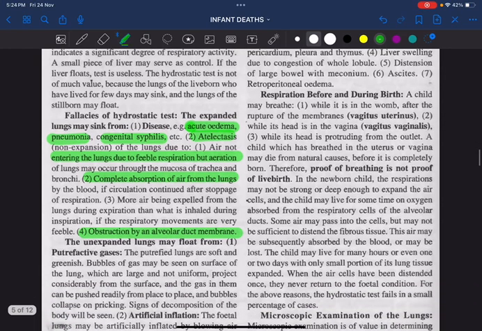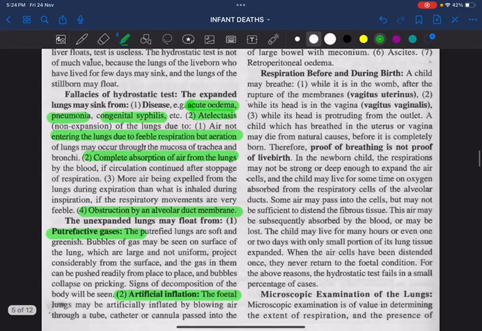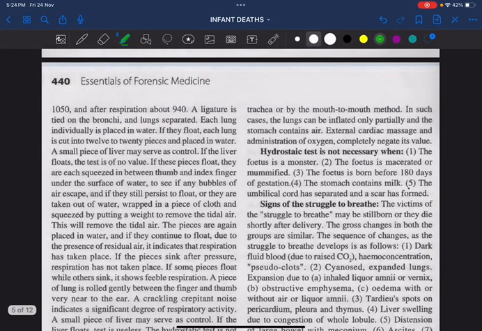Second thing, the lung is unexpanded. What do you mean by unexpanded lungs? It should normally sink in water, but here the unexpanded lung is floating in water. Why? Because of putrefactive gases. Second, because of artificial inflation, like because of any endotracheal tube or catheter or cannula. And next, because of any external cardiac massaging.